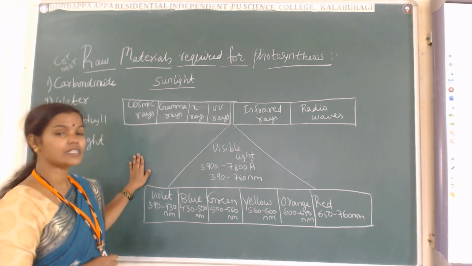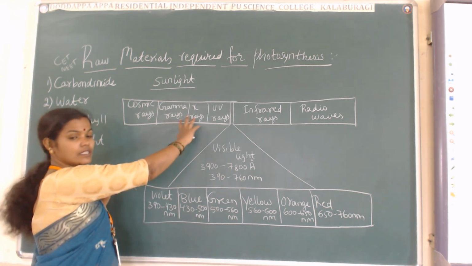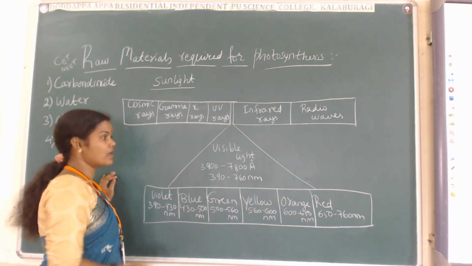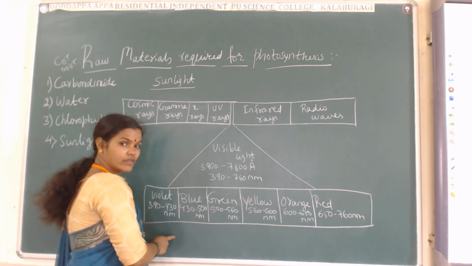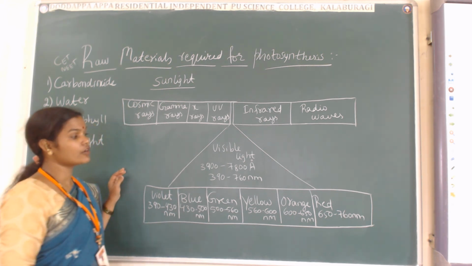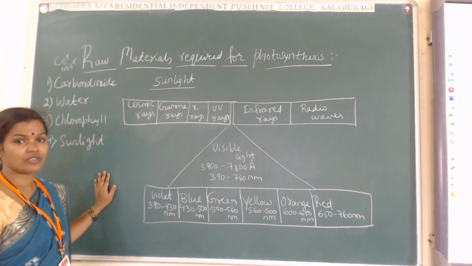See, this is the sunlight. Imagine that this is the white light passing through the prism, and as it is passing through the prism, the VIBGYOR or the visible light is produced. The VIBGYOR or the visible light is produced here.